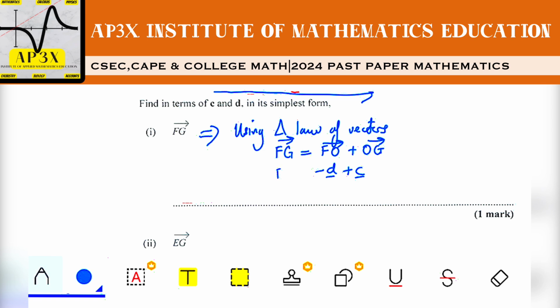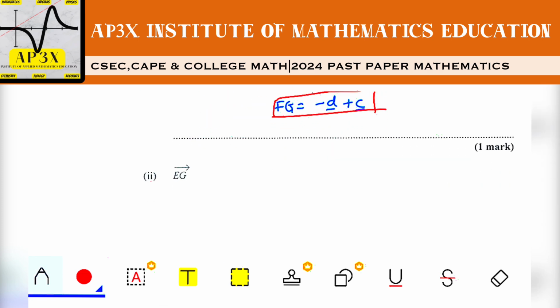So F to G is minus D plus C. That is our result. Let's just put that in a little box here. All right, so it's not really challenging in terms of getting the result, but you must be familiar with the concept of the triangle law of vectors.